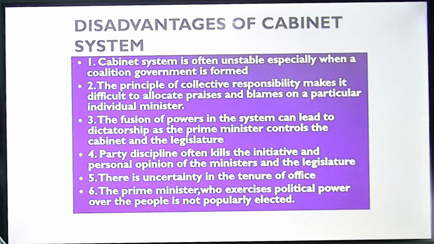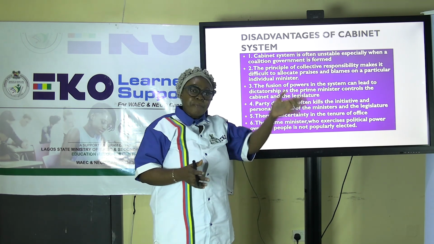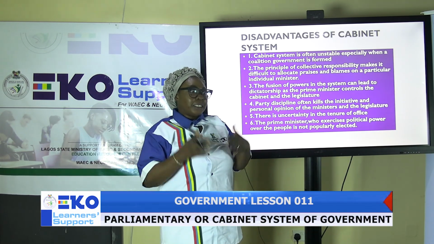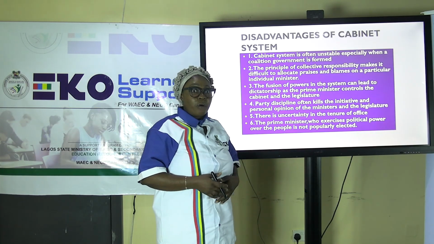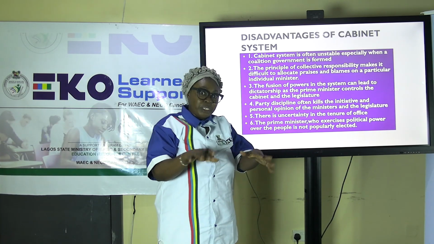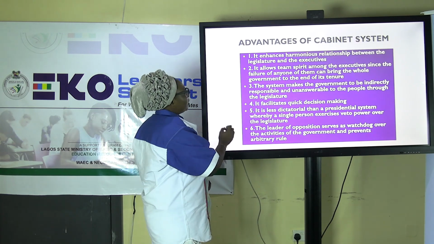And 6, lastly, the Prime Minister who exercises political power over the people is not popularly elected. Yes, like presidential. During the election, it's not that they are going to vote for the Prime Minister separately and we vote for the legislature separately, that is the Senate separately, like we have in the presidential system of government. But the Prime Minister is chosen among the majority that win the seats in the parliamentary system of government.